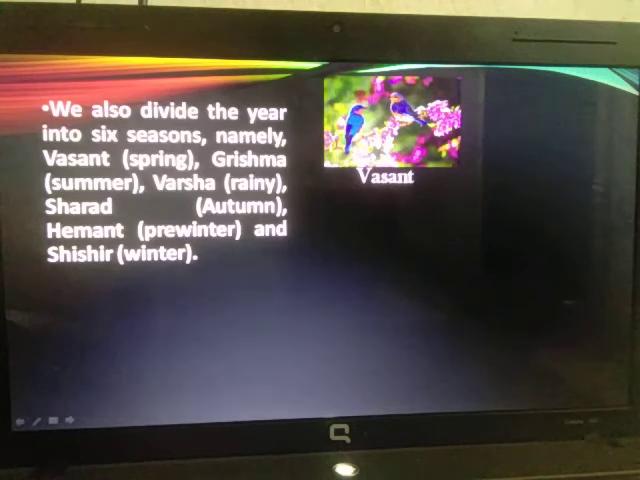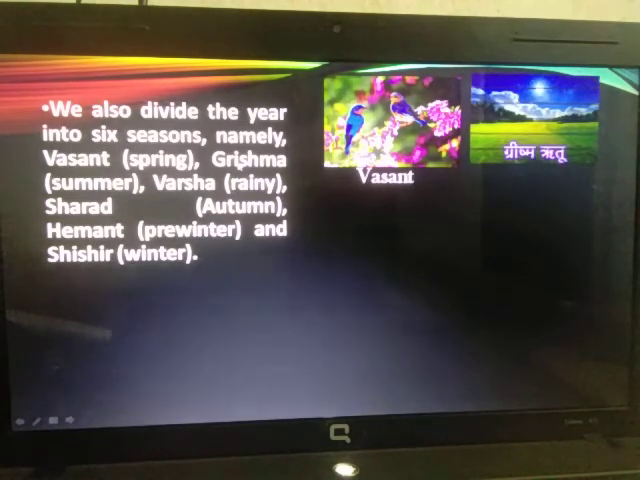You can see such a beautiful picture here. It is also called the king of all the seasons, or in Marathi we call it Rutuncha Raja. Vasanta Rutu is called Rutuncha Raja because during this time you will find that many flowering plants are coming up. So Vasant Rutu is also called spring season. Then we have Grishma season. Grishma means summer season. Everybody knows that it is very hot at that time.